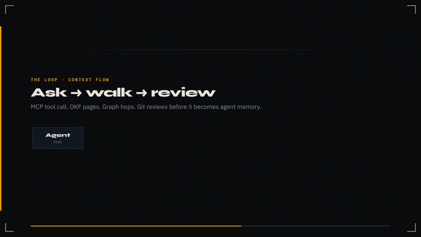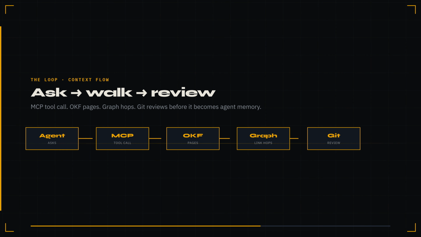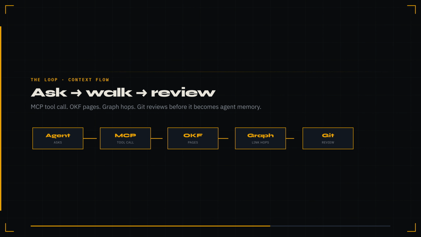The loop is simple. Agent calls an MCP tool. Tool serves OKF pages. Links hop the knowledge graph. Git reviews every change before it becomes agent memory.